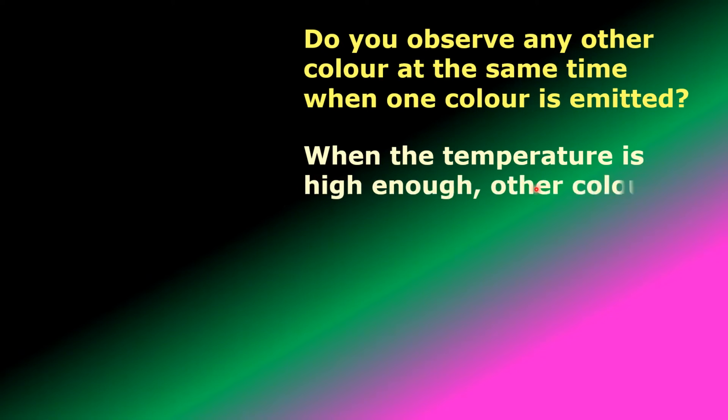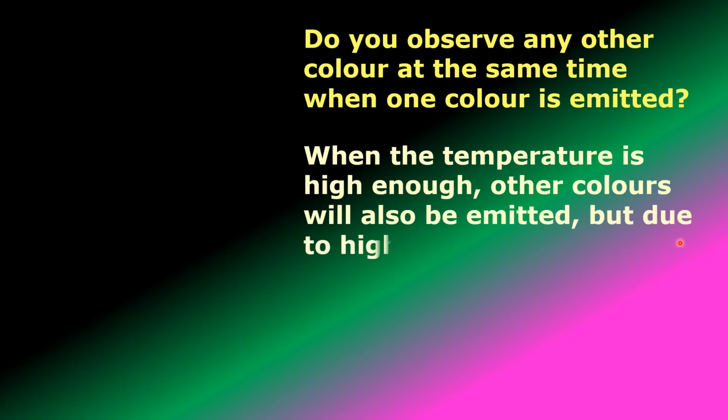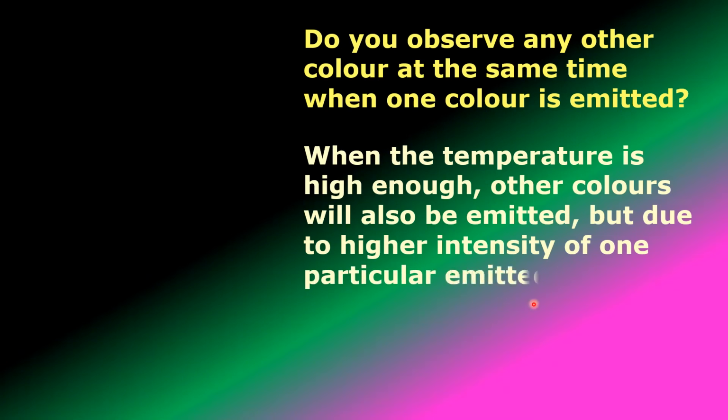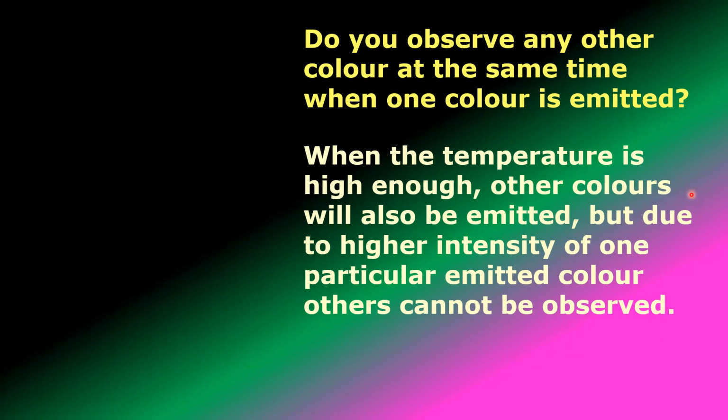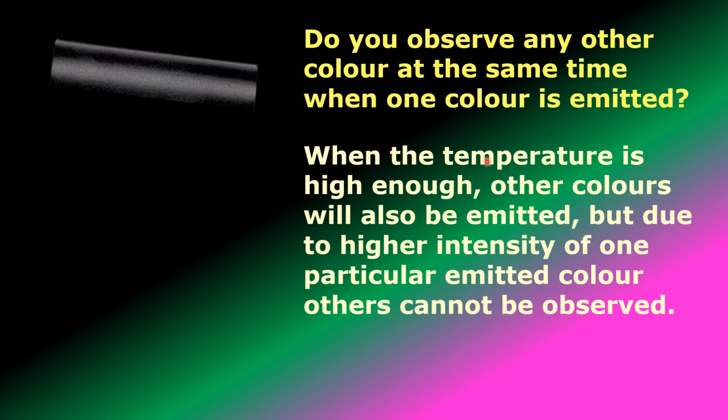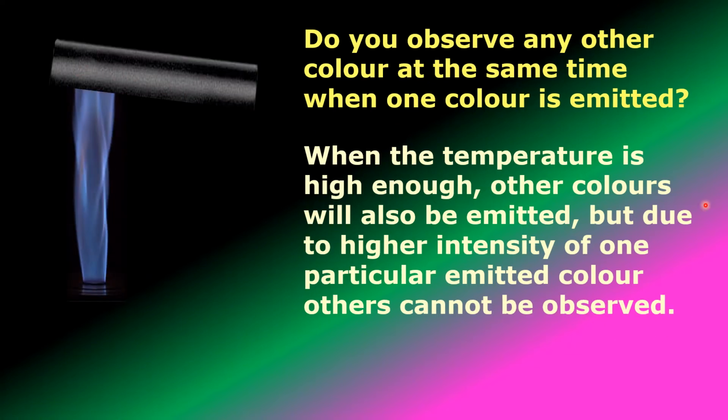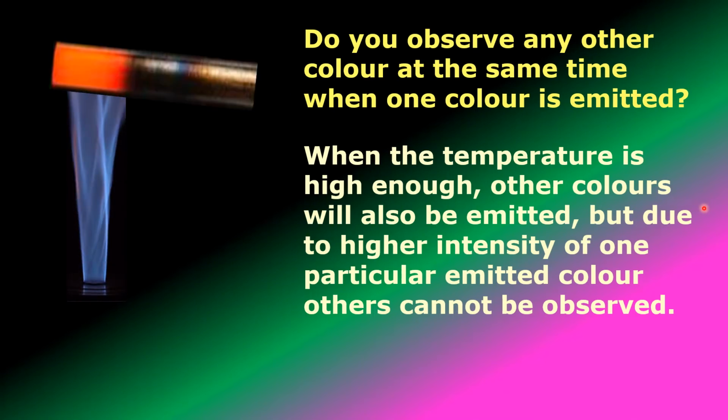See, when the temperature is high enough, other colors will also be emitted, but due to higher intensity of one particular emitted color, others cannot be observed. You can see here, this is the iron rod. We have seen it already. So it is heated on this flame. First it turns red, that is, it is emitting red light.